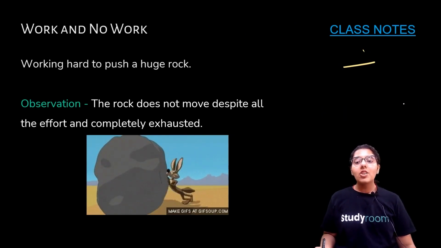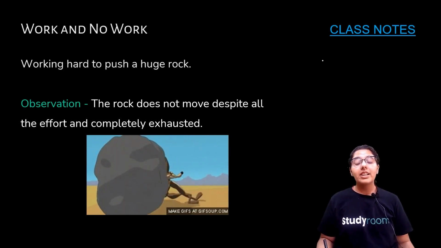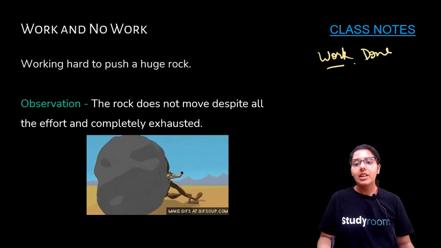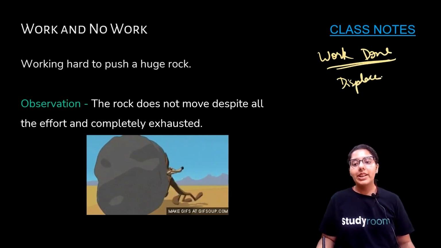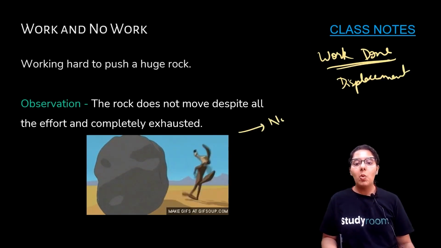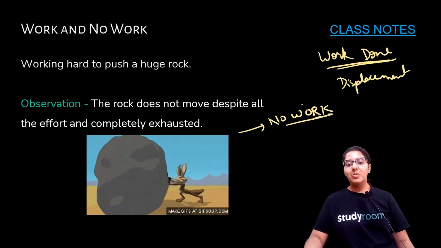The rock does not move despite all the effort and you are completely exhausted, right? So for us, work done means we need some movement, some displacement. No work in pushing a huge rock because there is no movement.